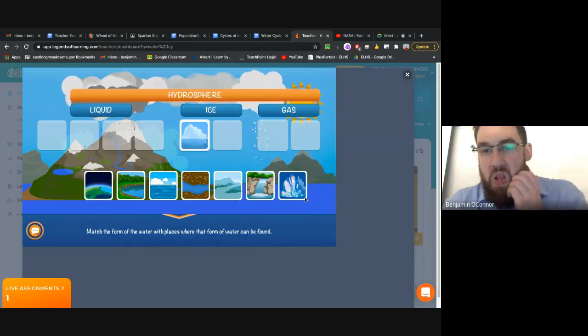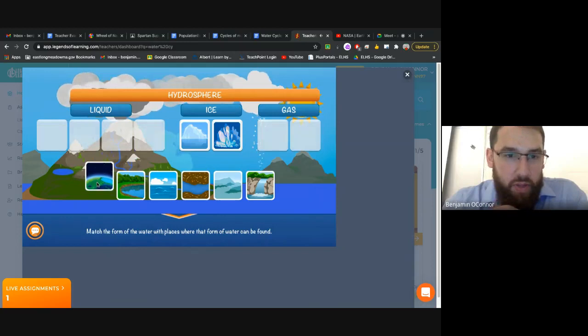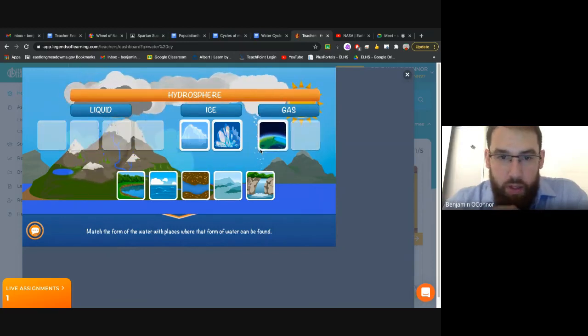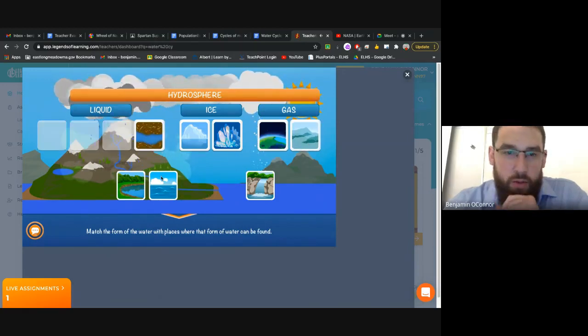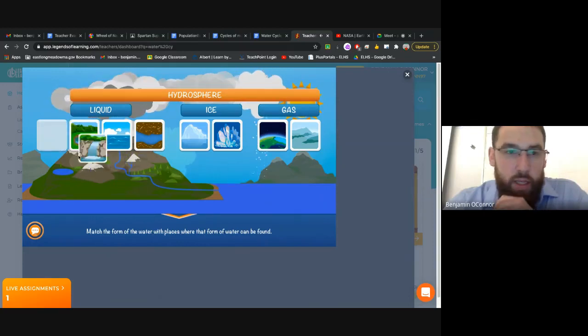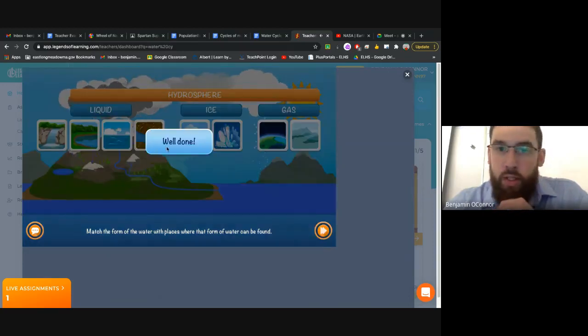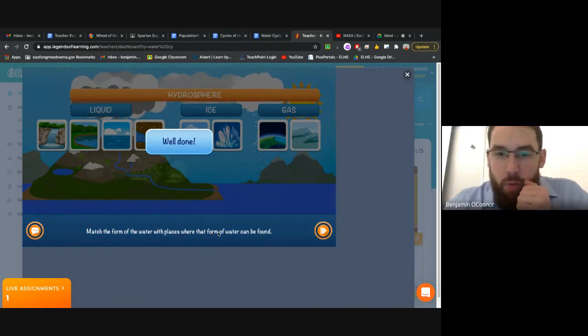All right, this is a glacier. Right, and then we have our atmosphere here. We have some fog, right? And then we have our liquid forms. All right, we have some water in the ground. We have our oceans. We have some fresh water, and then some more fresh water, right? Match the form of water with the places where that form of water can be found. We did that successfully.